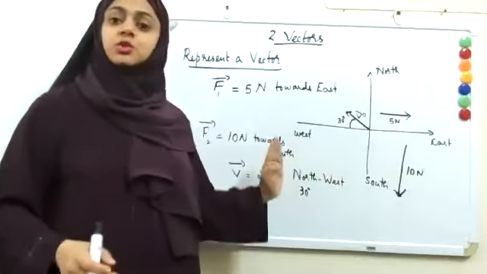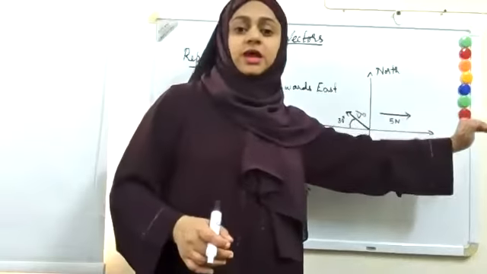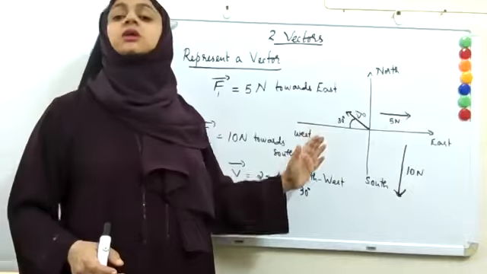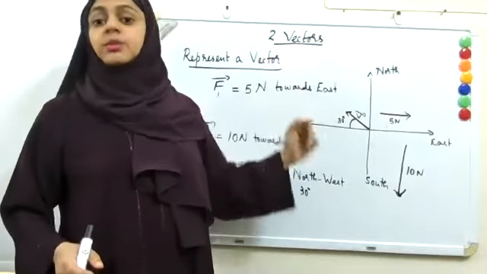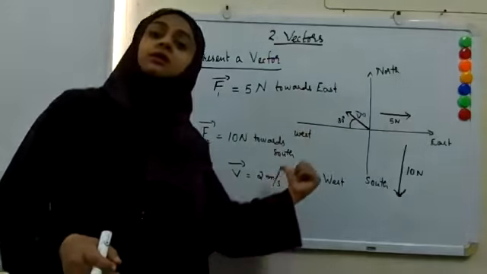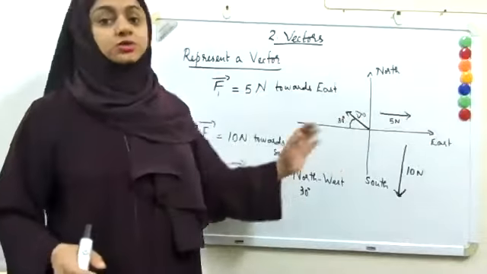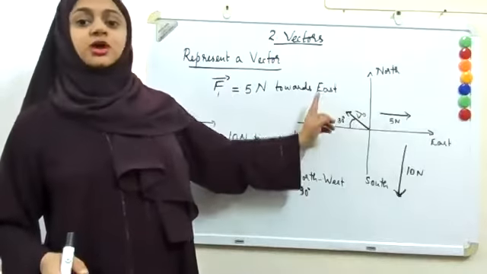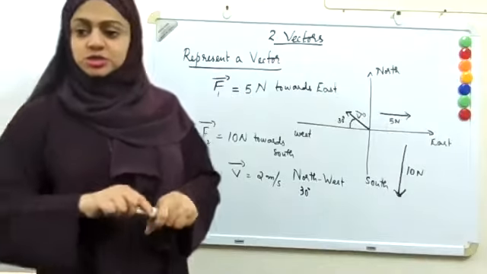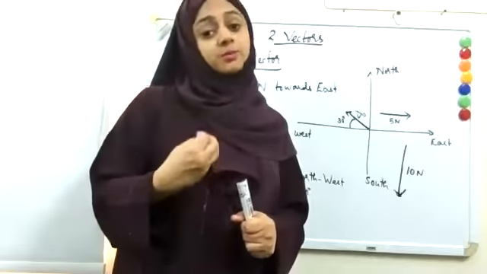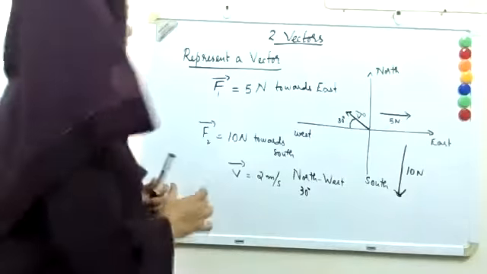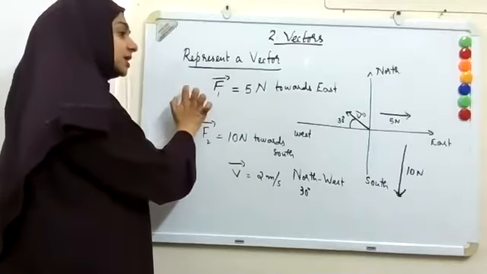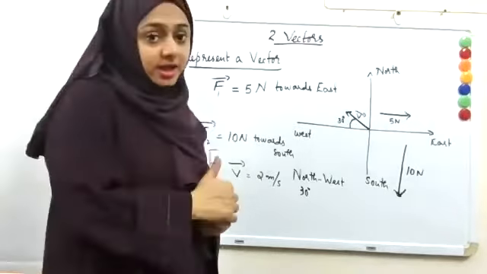And sometimes towards east, you can just make it parallel to the x-axis. And towards south or north, you can make it parallel to the y-axis. But if it is making an angle with the north, with the south, or making an angle with the east, south, however it is mentioned, you have to take it like that. So this is how usually we represent a vector. And when we write, we represent a vector by a letter. Above that, there will be an arrow mark.